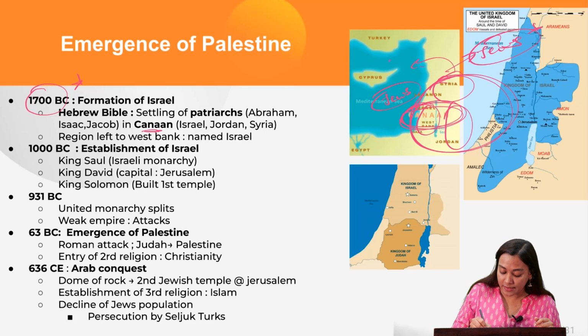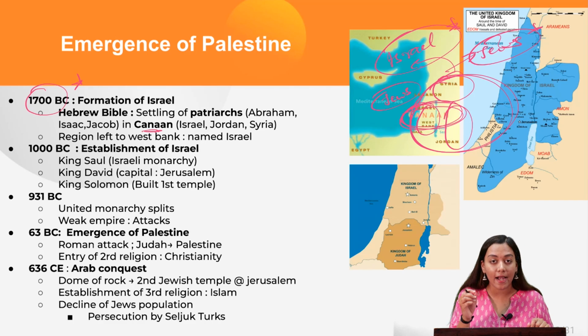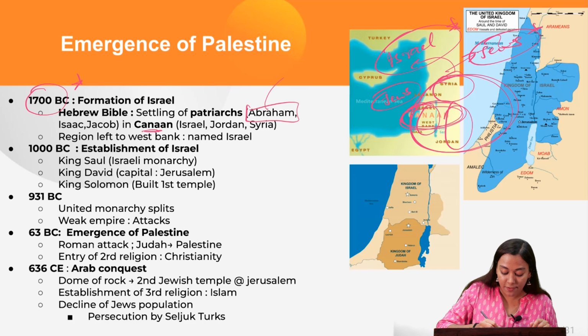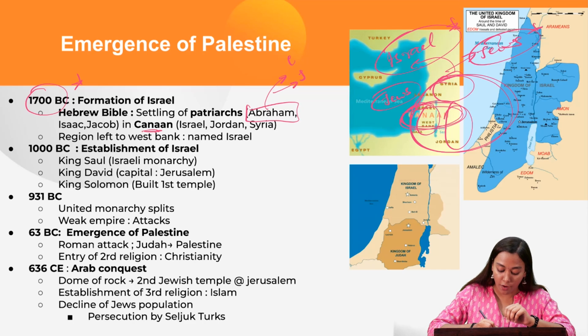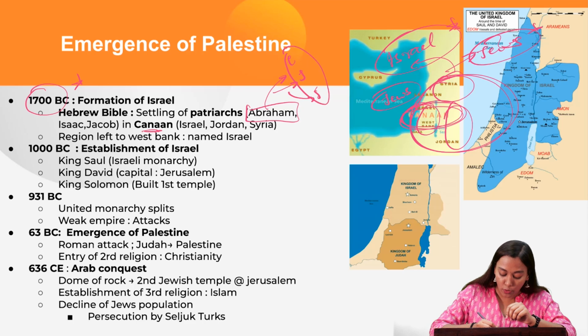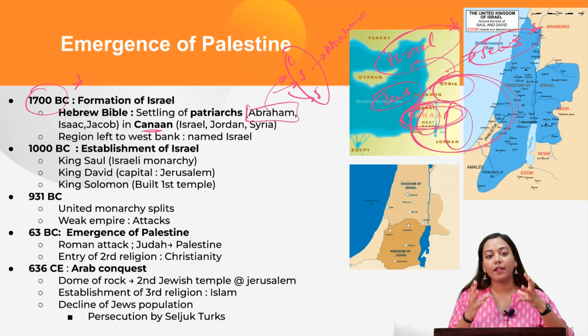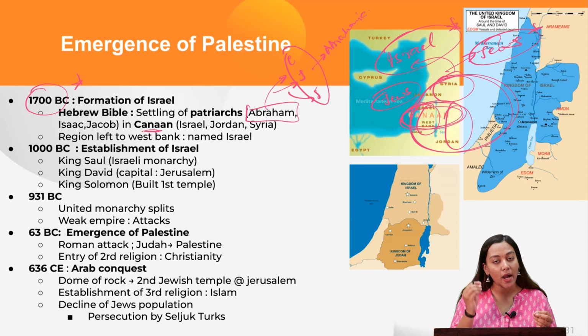This region now came to be known as the place of Israel. Why is it known as Israel? Because Israel was the grandson of Abraham. Who is Abraham? Abraham is the founding father of these three religions, which is Christianity, of course Judaism, and Islam. And therefore, collectively all these three religions are known as Abrahamic religions. So our story will begin from this land of Canaan, which was historically known as Israel. And why is it known as Israel?